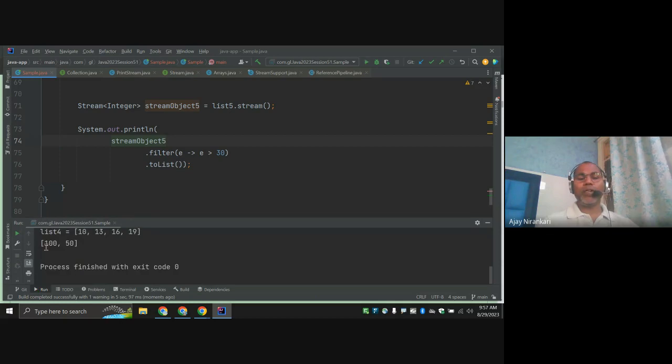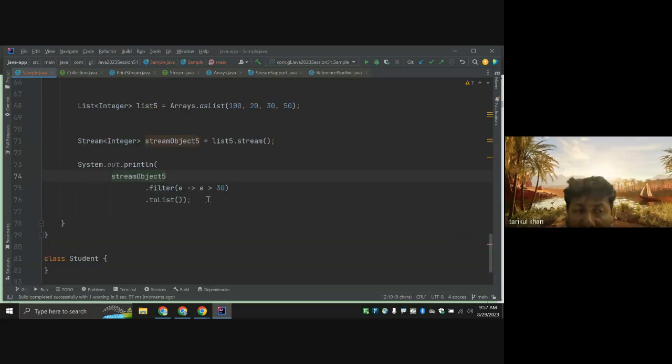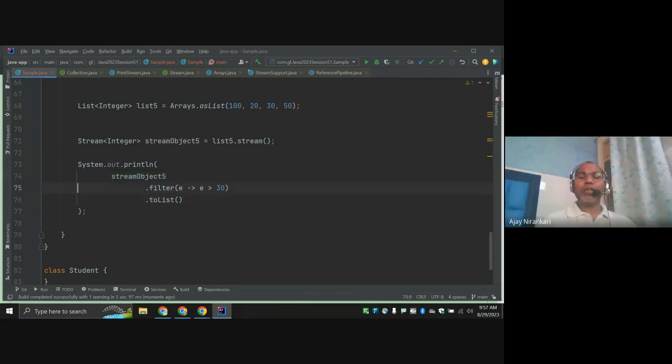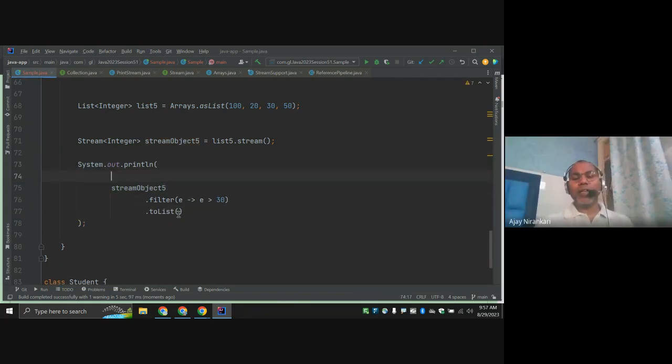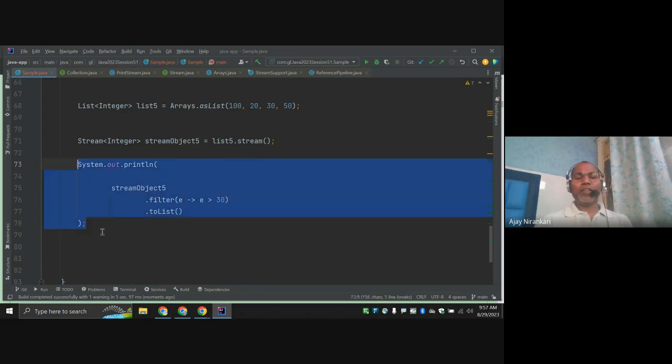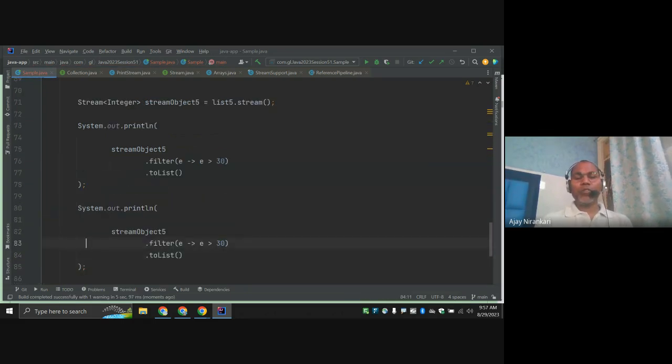They are printing only those. So you wrote this code inside the sout? Yes, you can write it inside, it returns the list. You can write it this way directly here, or I'm saying a different way. I'm not going to write this code inside. I just cut it here.